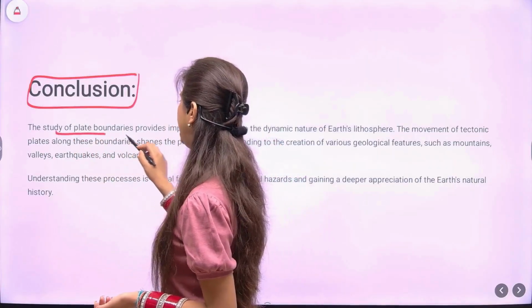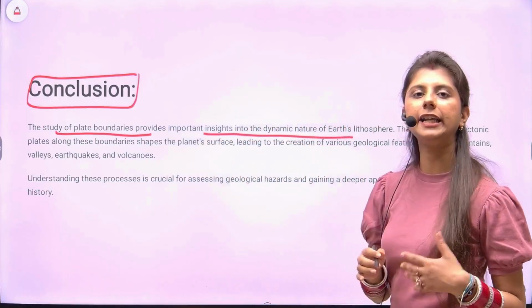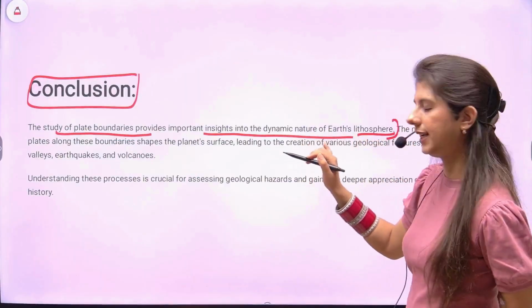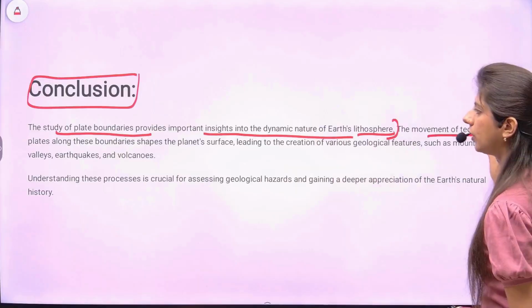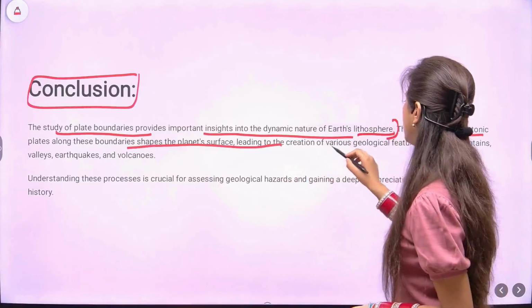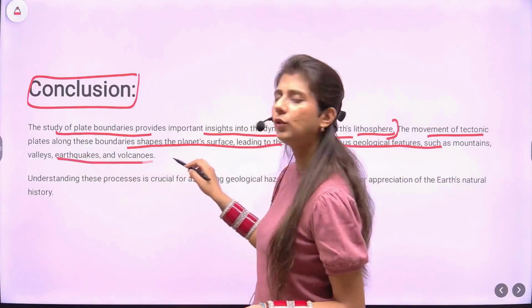The study of the plate boundaries provides important insights into the dynamic nature of Earth's lithosphere. So the significance is highlighted. The movement of tectonic plates along these boundaries, they shape our planet's surface, leading to creation of geological features like mountains, earthquakes, valleys, and volcanoes.